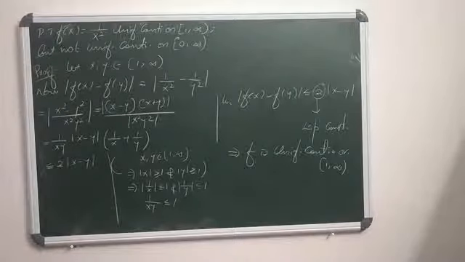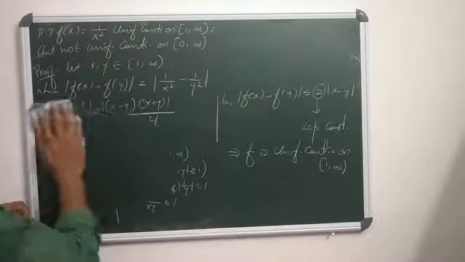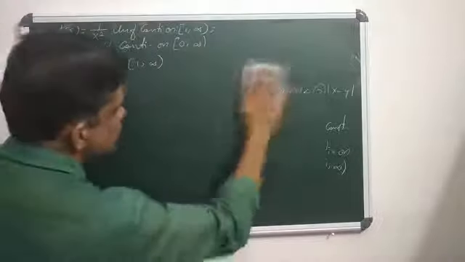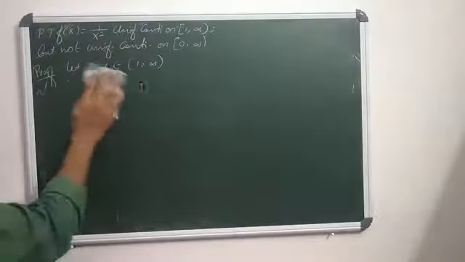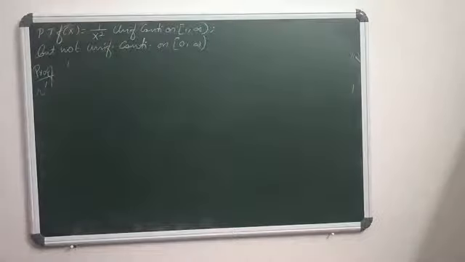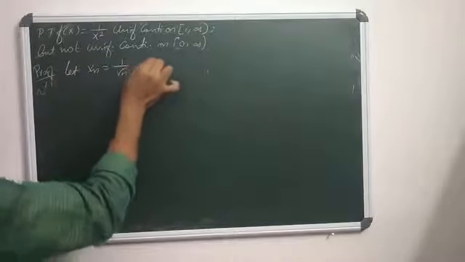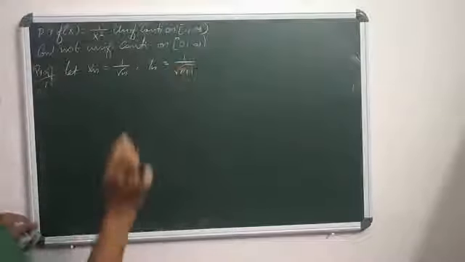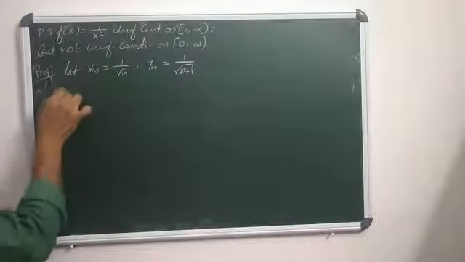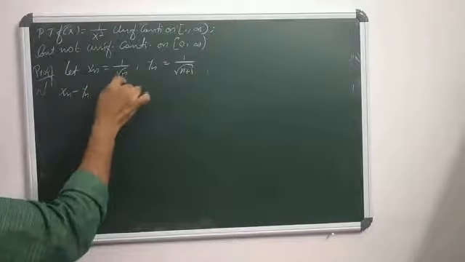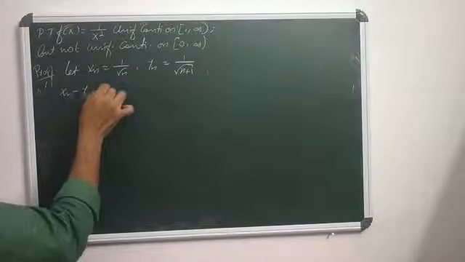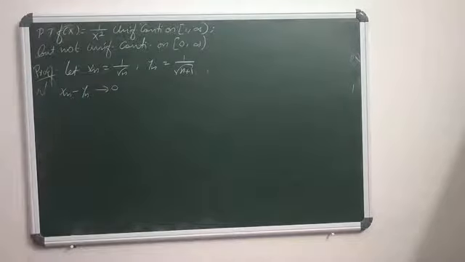But when the lower limit is 0, why is it not uniformly continuous there? That can be proved by seeing a simple example. Let xn equals 1 by root n and yn equals 1 by root n plus 1. Clearly, what is xn minus yn? 1 by root n minus 1 by root n plus 1. Taking LCM, surely xn minus yn tends to 0.